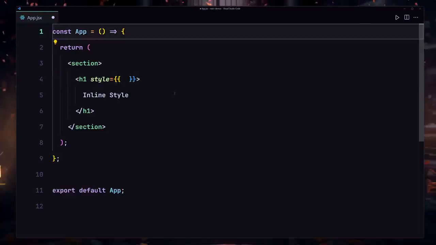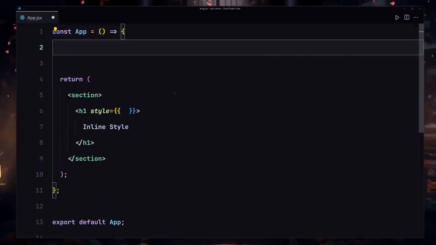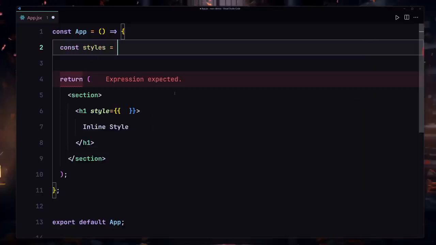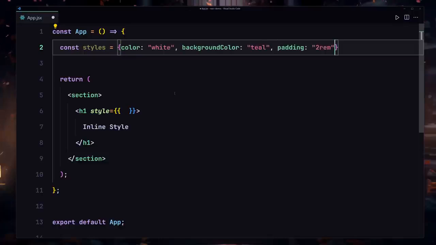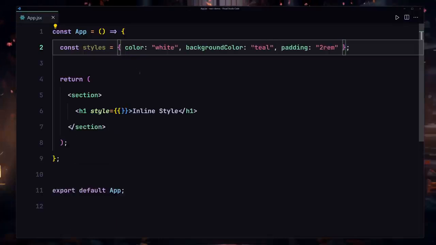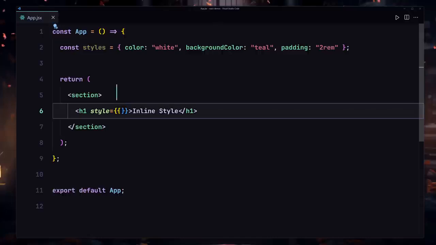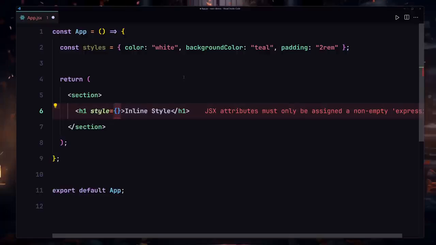So I'm going to go to the top, and here I'll create my variable with the name of styles, and now I'm going to place my styling right here. But first of all, we have to wrap that inside curly braces as an object, and then place our styling there. I'm going to save my file, and now I'm going to copy the variable name from there, and we have to place it right here. But in this case, we are not going to be writing double curly braces. We are only going to be working with single curly braces.